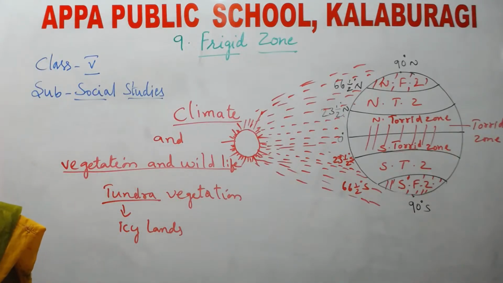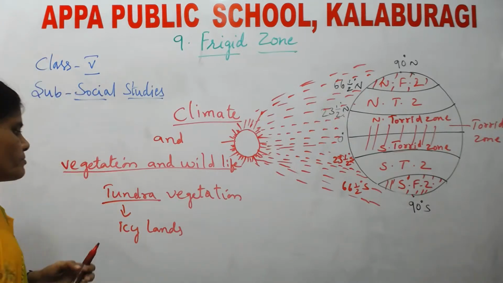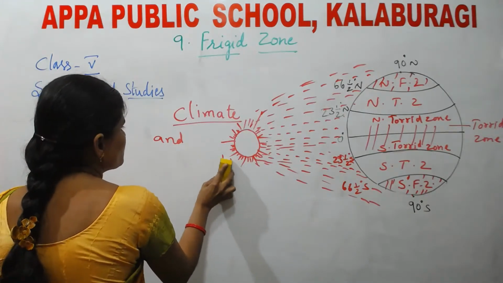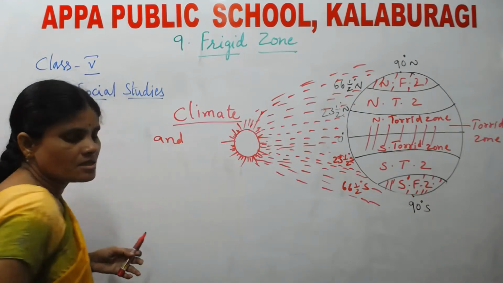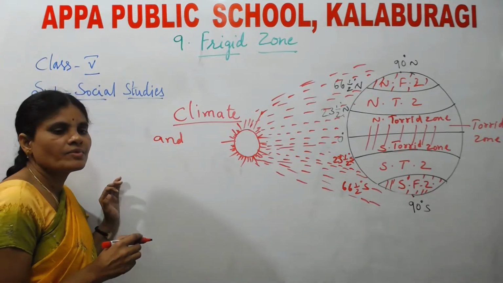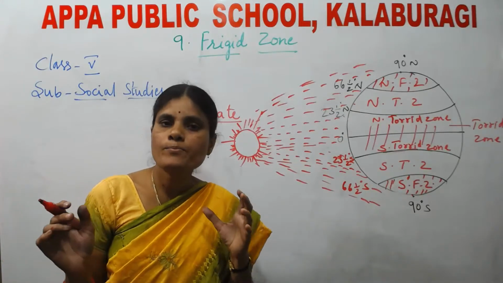Okay. Next, during summer months, we see few plants growing here. In summer months, what happens? Due to the sunlight, the ice melts. Due to that, we see some plants.